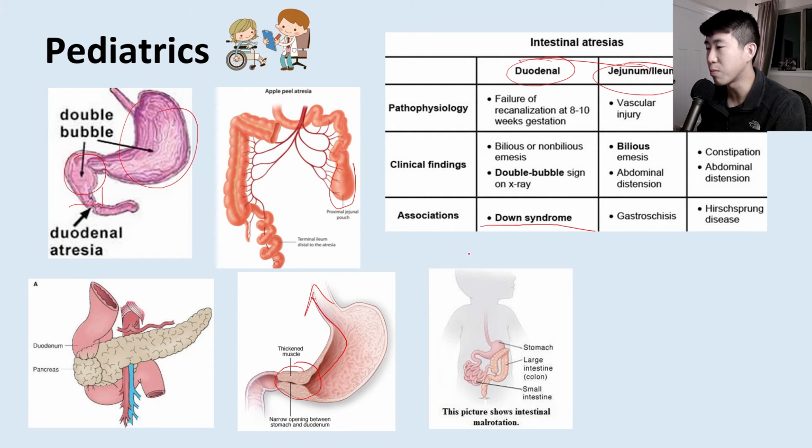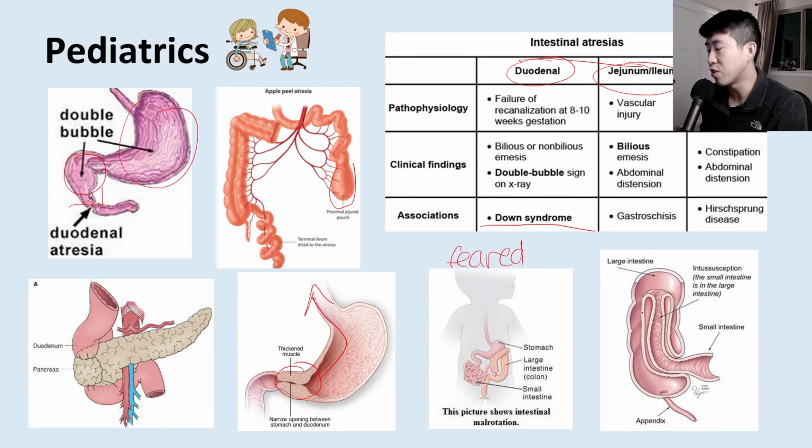And then finally, this is the most feared complication. This is going to be intestinal malrotation, where it twists around its own mesenteric stalk, and then you get a cutoff of blood supply to the bowel. And then finally, this is a depiction of intussusception, which is a piece of bowel telescoping into another piece of bowel and causing crampy abdominal pain intermittently. And very commonly, this happens at the ileocecal junction.